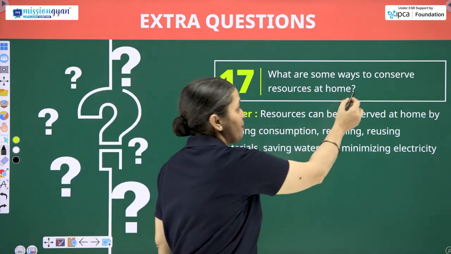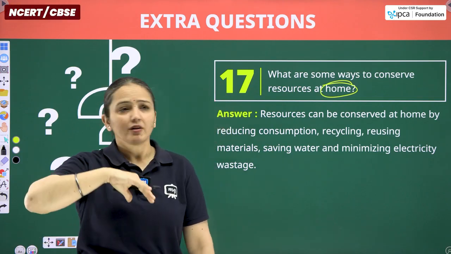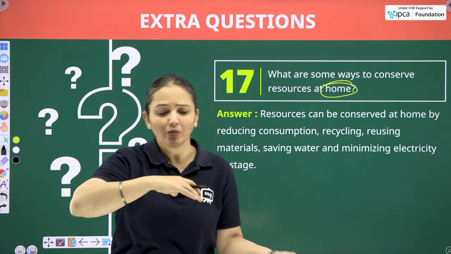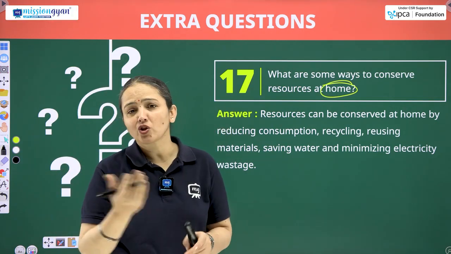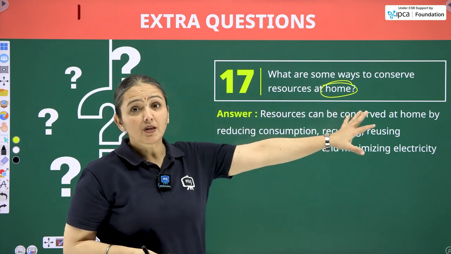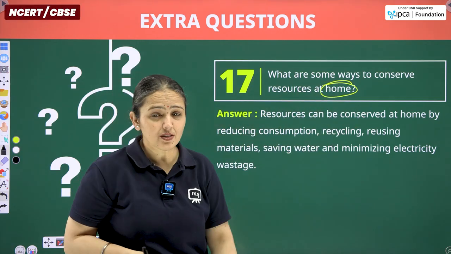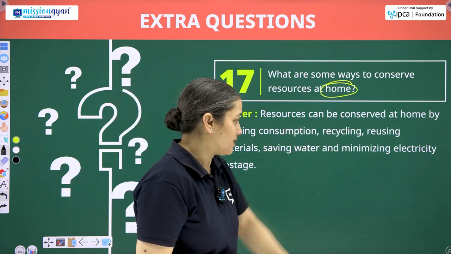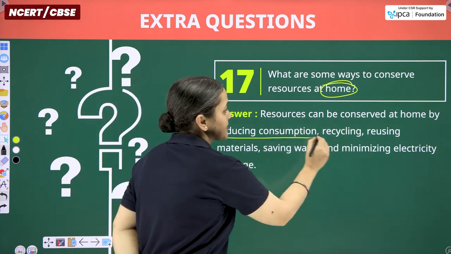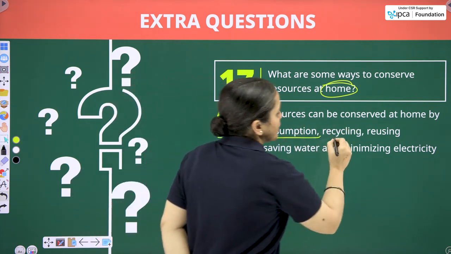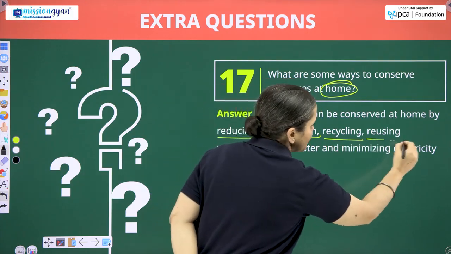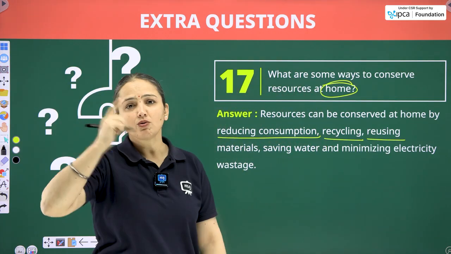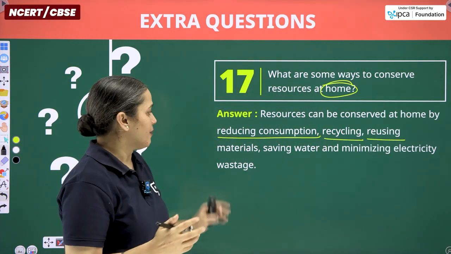And what if, in place of home, the question says resources all around us, how to conserve them, and we have to suggest some ways. So the answer will remain the same. The answer is by reducing consumption, recycling and reuse. So reduce, reuse, recycle, the 3R theory.